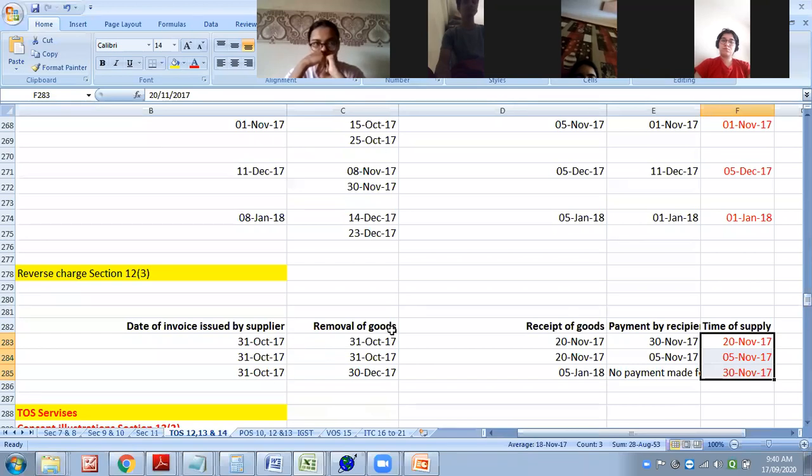So this invoice and all has no meaning because they are unregistered dealer. In this you have to add 30 days, that means 31st day. So it will go to 1st December. Receipt and payment, whichever is earlier. Again 1st December, receipt or payment, whichever is earlier.